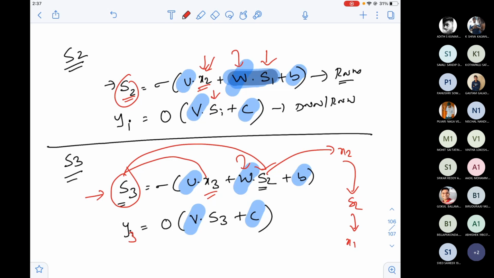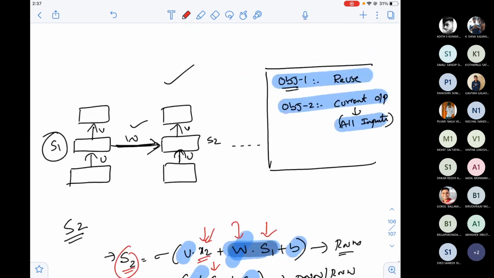You understood the sequence? That means every state of my architecture depends on previous states, or previous inputs. So could I achieve my two objectives, reusability and using the influence of previous inputs on the current output? Any questions on this?